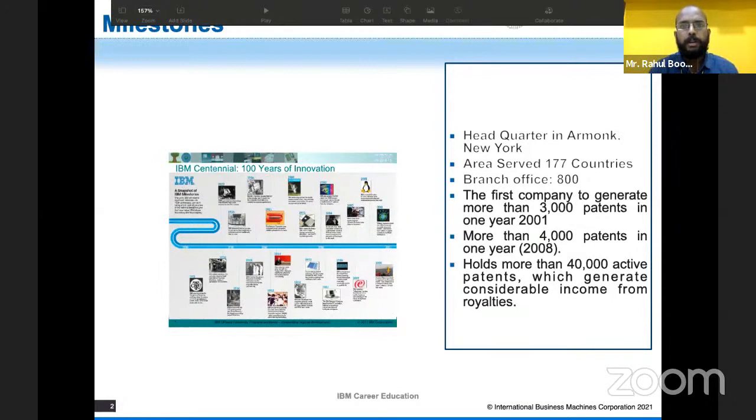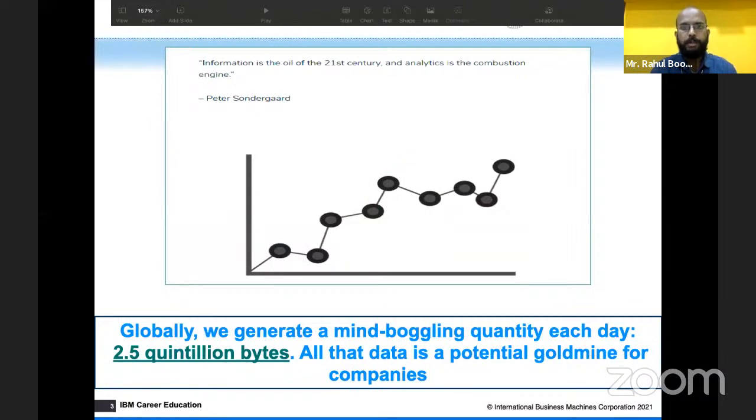So why did this revolution come up, and why are we talking about artificial intelligence, data analytics and data science? What exactly is this? Is it a new thing, or has it been around us in the past years also? Let me tell you, artificial intelligence was invented in the 1960s.